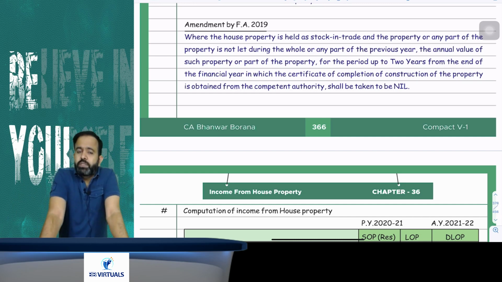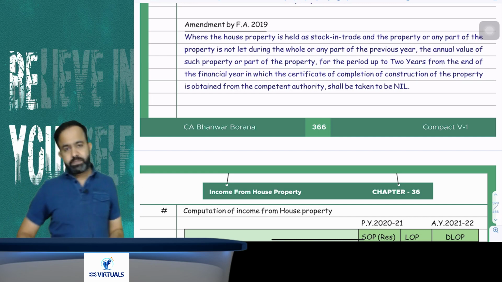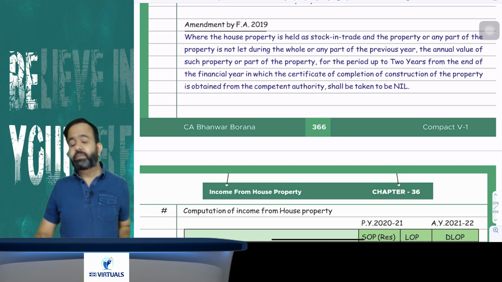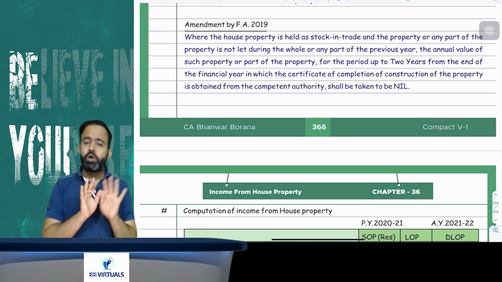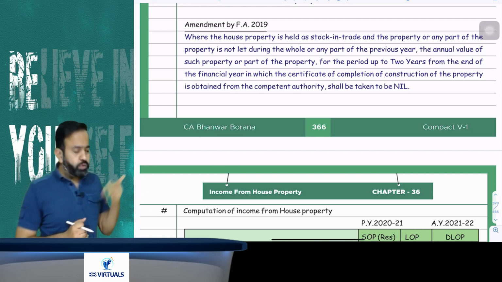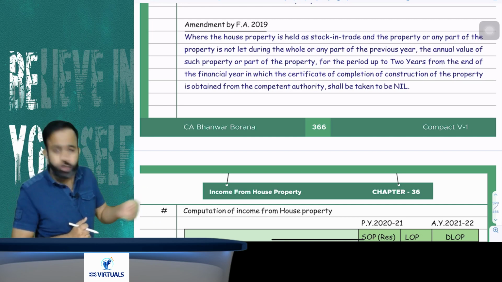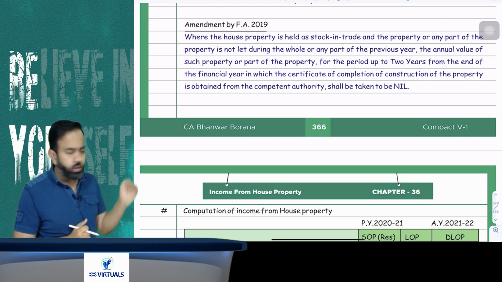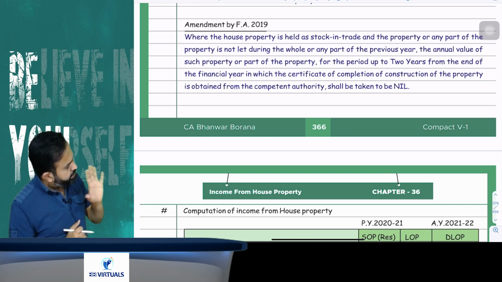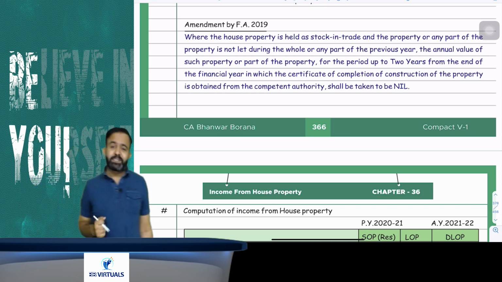Now guys, suppose there is one builder, named Omkar Builder. Omkar Builder is having 100 flats and all 100 flats are unsold and suppose not let out also, that is, vacant. So the question is, will the flats be treated as DLOP and the income taxable or not?